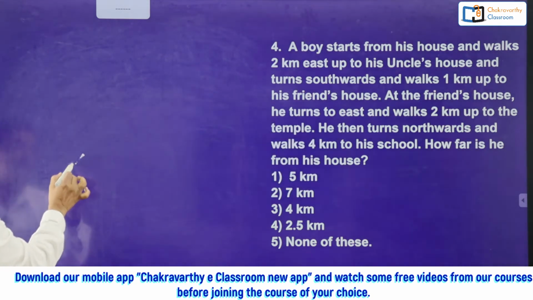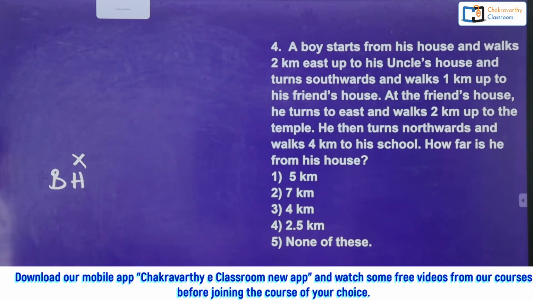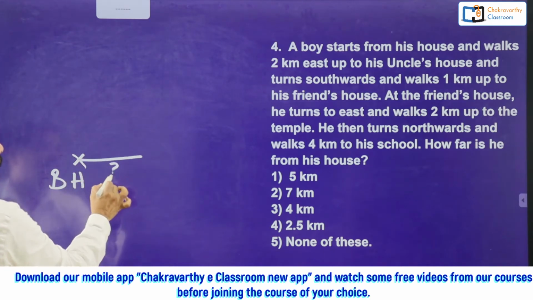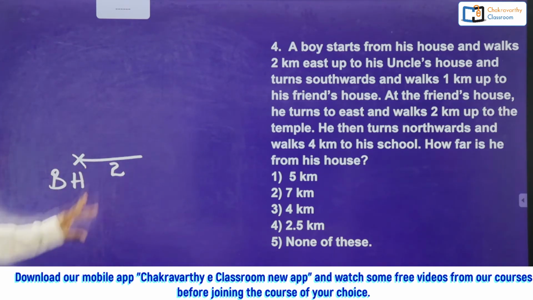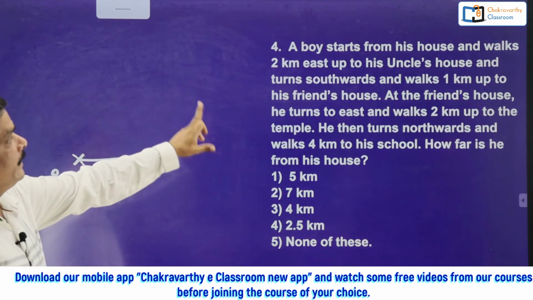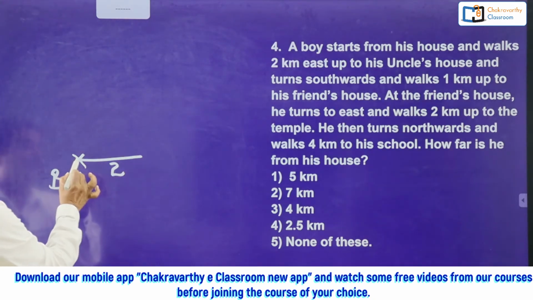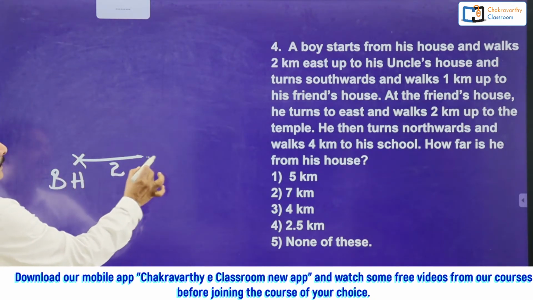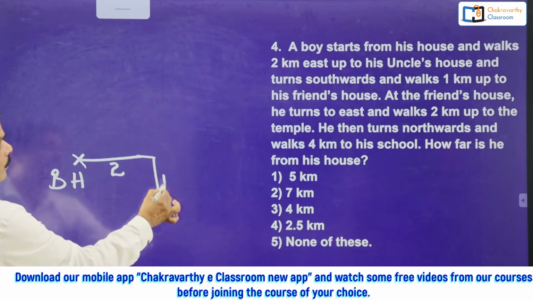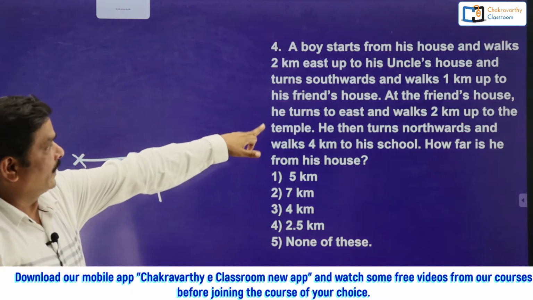Let us take this one. This is the boy's house. I'm writing here, this is boy's house. So how many? 2 kilometers to the east. I'm just drawing this line equal to 2 kilometers east. Then after that, what have they given? East up to his uncle's house. It is uncle's house. And turns southwards and walks for 1 kilometer. So when you have taken this line as 2 kilometers, just half of that one roughly I'm writing, south 1 kilometer, this one. Okay, then after that 1 kilometer up to his friend's house.